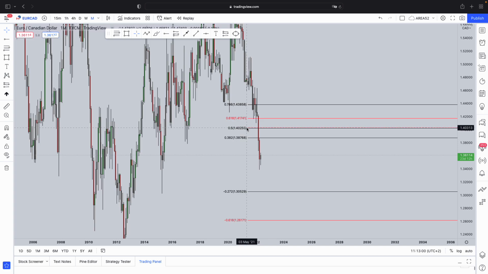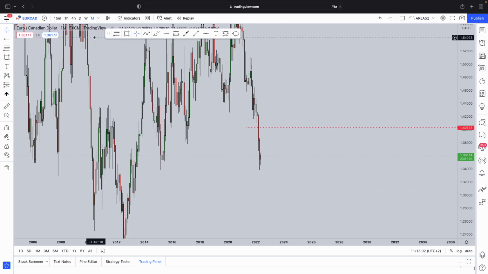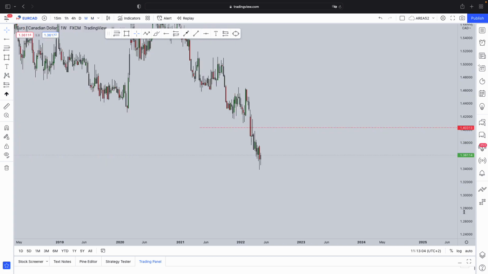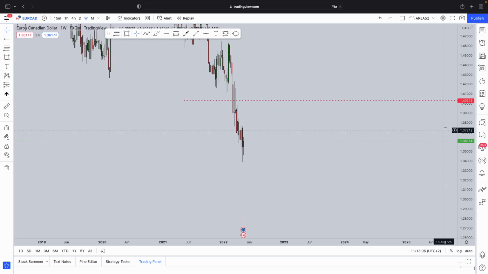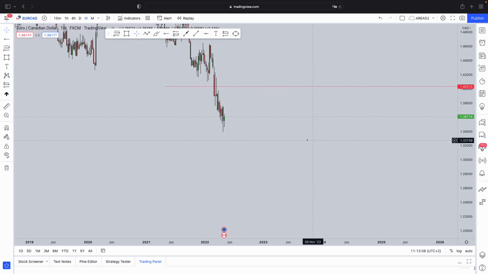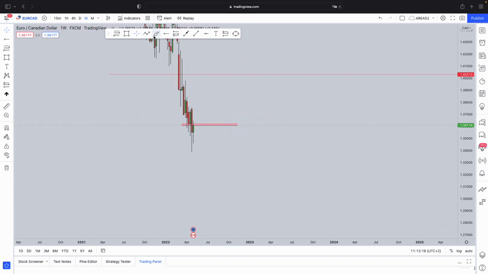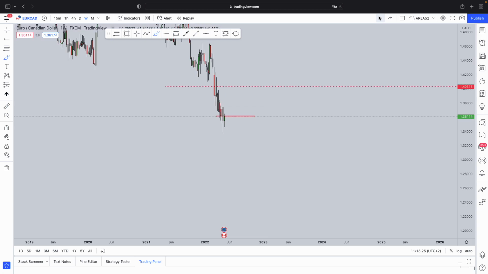Definitely a good long-term buying opportunity for us to see the market go and test that 50% retracement, also for the market to go and test that previous level of support that is now turned resistance. Now from a weekly time frame, we do have this market currently testing and slightly rejecting this previous level of support over here that is now testing as resistance. Now we obviously need to wait for a clear break above that from a daily perspective.